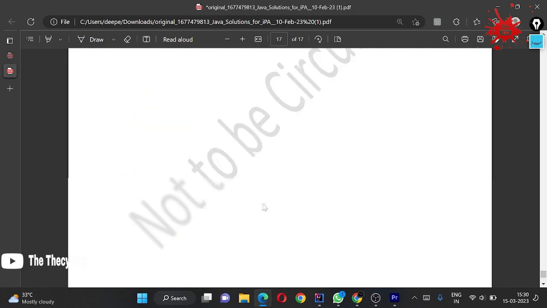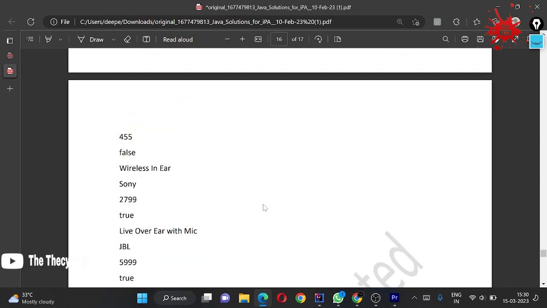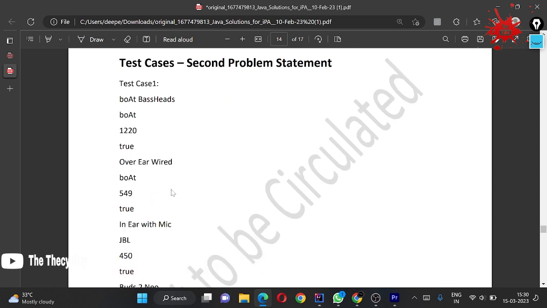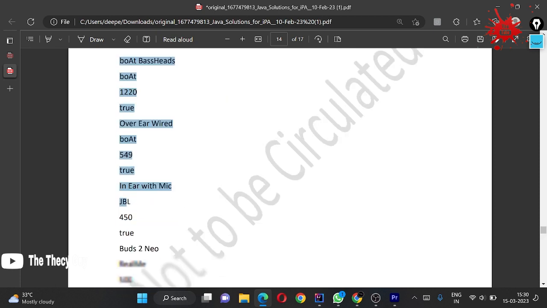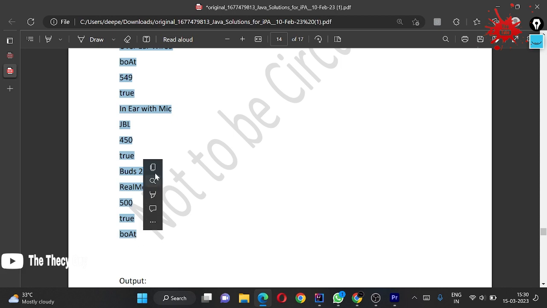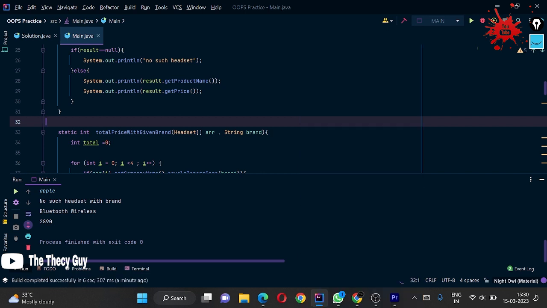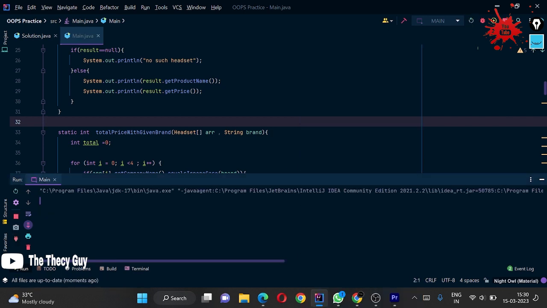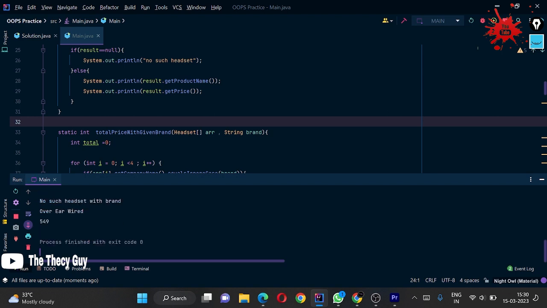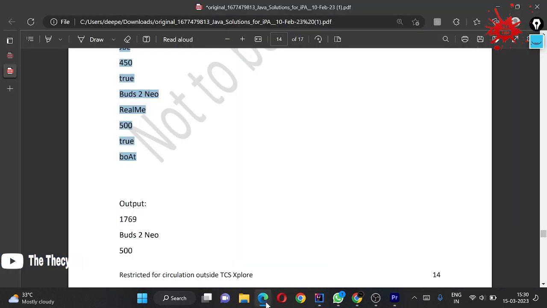Okay, I hope you have seen, and it's the last test case and one test case is remaining. So which is the one test case? Let's come here and I'm copying this, and our output should be this. Let's come here, copying this, and yes, true, and we are running. So here we got no such element with brand over air wired 549, and here we are getting buds 2 new, which price is 500. So let's check what went wrong with us.